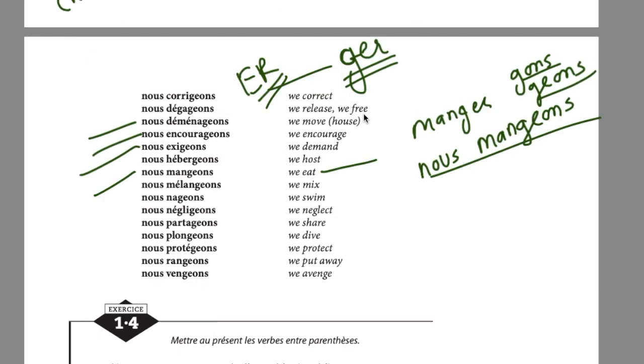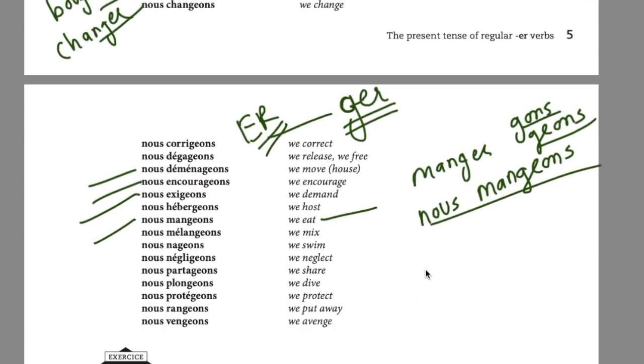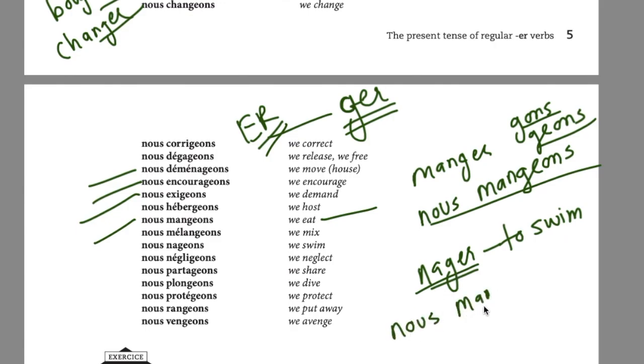So that makes your life easier, because tomorrow if you learn a new verb, nager, which is to swim, and if I tell you this is a regular ER ending verb, then as soon as you have to conjugate it, you will automatically conjugate nageons like this, because you know that in the GER pattern, for regular verbs, you have to change G to GE for the nous form.